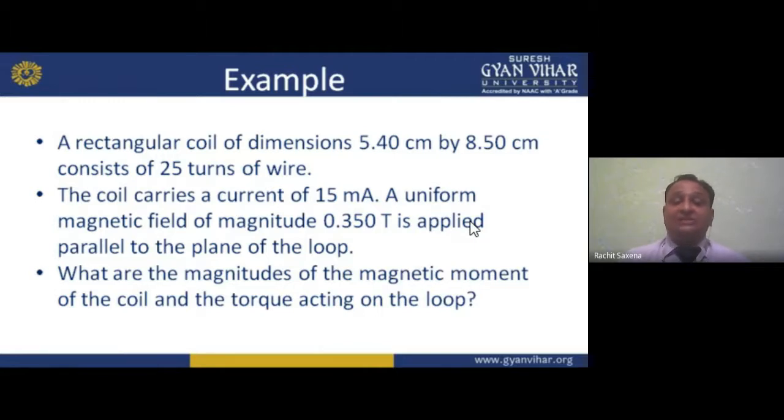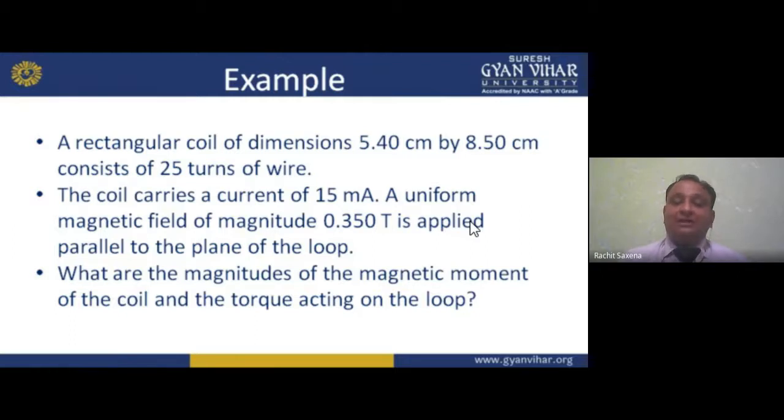The coil carries a current of 15 milliampere. A uniform magnetic field of magnitude 0.350 Tesla, so B is given, is applied parallel to the plane of the loop.